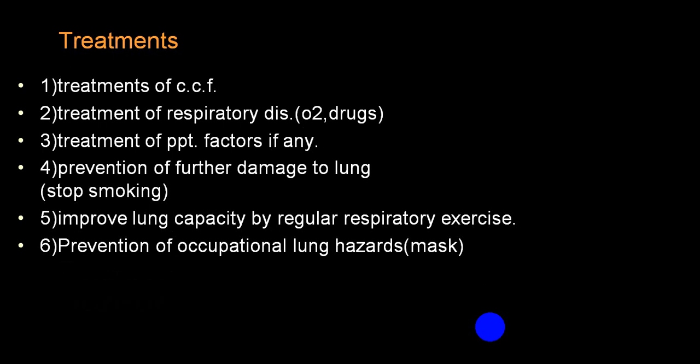So, combining together: treatment of congestive cardiac failure, treatment of the basic respiratory disease, treatment of precipitating factors, and prevention of further damage to the lung by stopping smoking, reducing exposure to pollutants, improving lung capacity by regular respiratory exercise, and decreasing lung hazards by prevention.